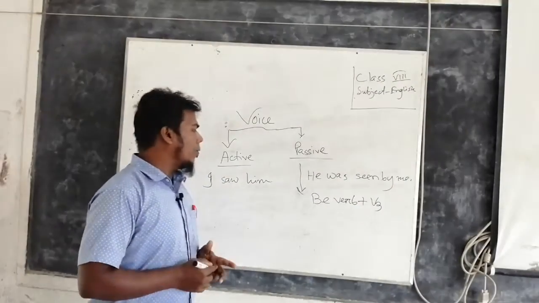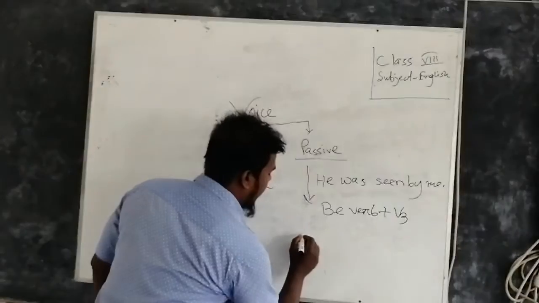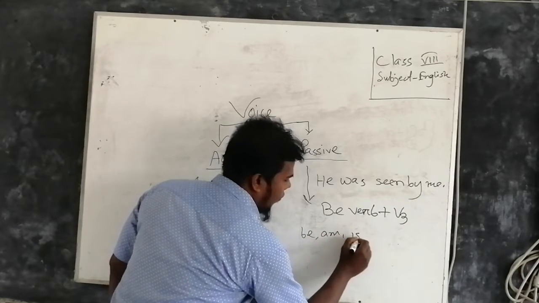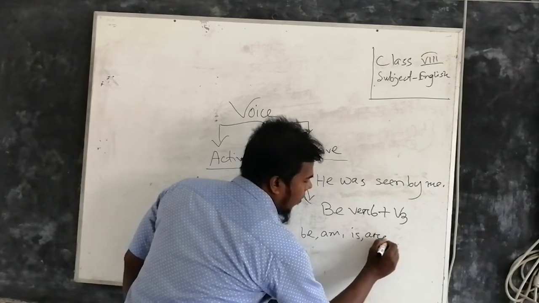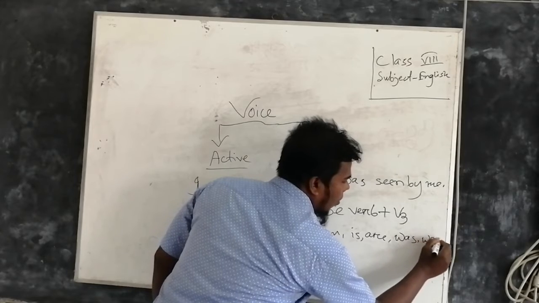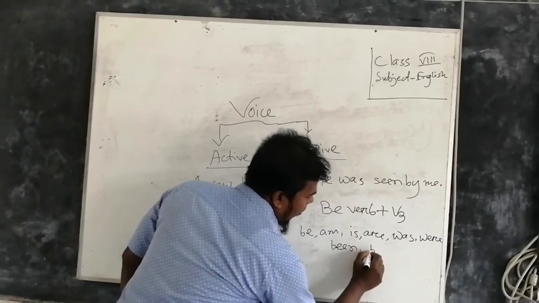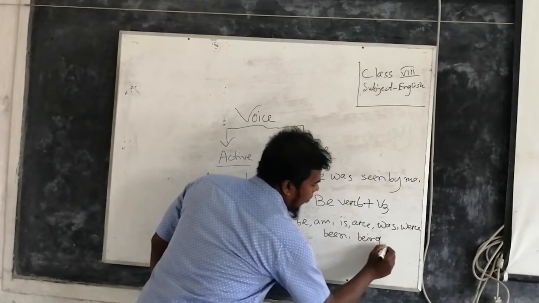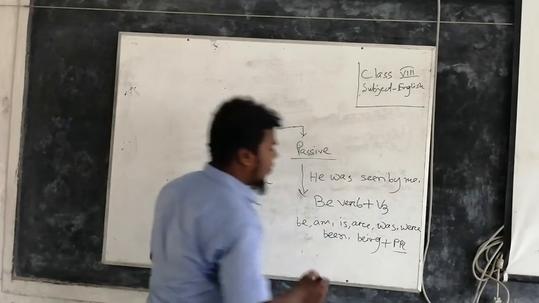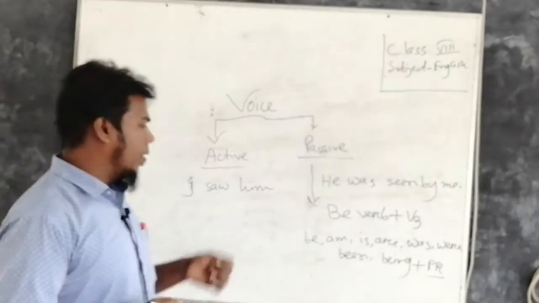In short, be verb means be, am, is, are, was, were, been, and being, plus PPT, that means past participle, verb of transitive.